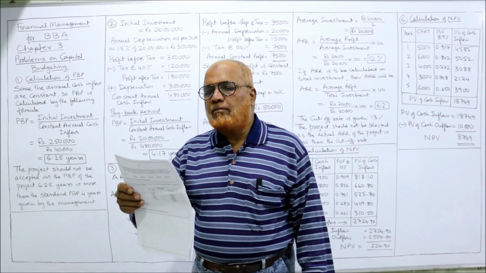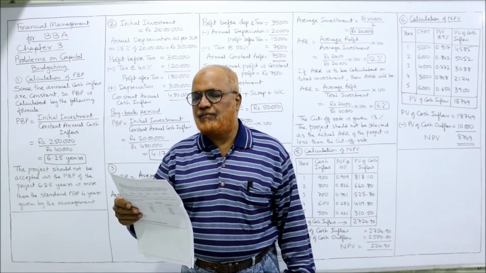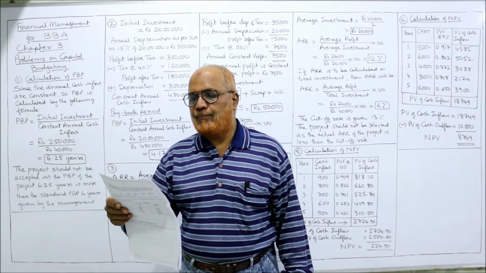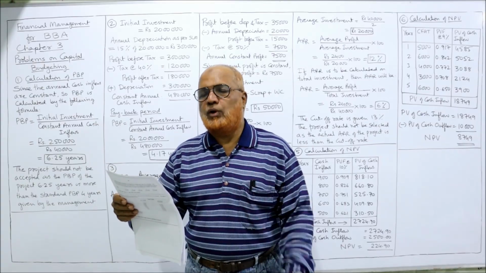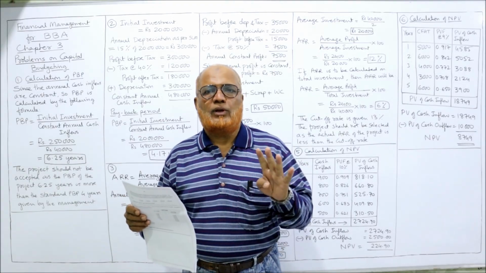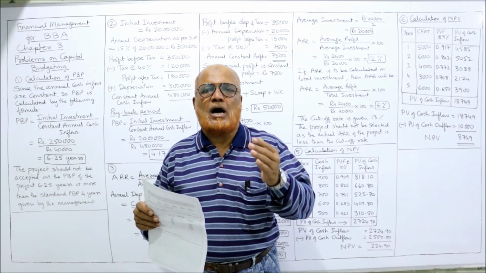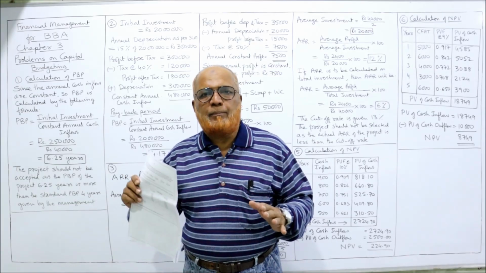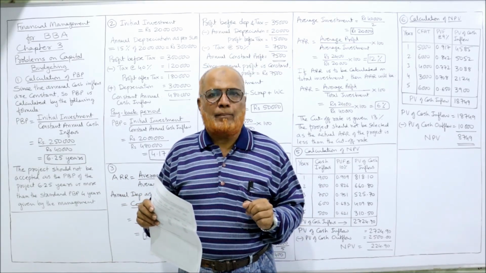First problem. Calculate the payback period of the project which requires a cash outlay of rupees 2,50,000 and earns rupees 40,000 per annum for 6 years. Suggest whether the project will be acceptable if the standard payback period is 4 years. That means the management of the company has made a standard payback period of 4 years. The management says accept any project whose payback period is up to 4 years, 4 years or less. If a project's actual PBP happens to be more than 4 years, reject the project. That is the contention of the management.